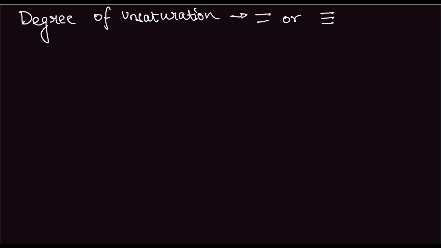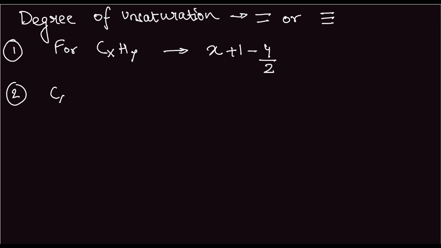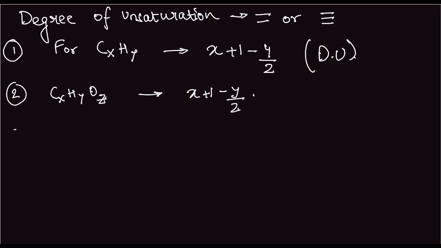I'm going to give you the various formulae to calculate the degree of unsaturation. Now, first is for CxHy. For CxHy, the degree of unsaturation is x plus 1 minus y by 2. Second is CxHyOz, degree of unsaturation. Degree of unsaturation in this case would be x plus 1 minus y by 2, the same as the previous case.